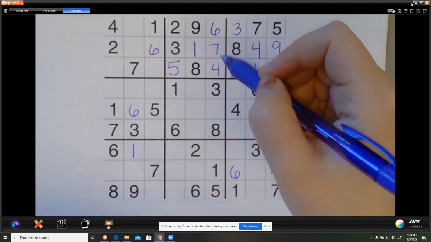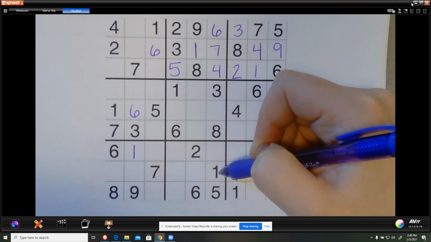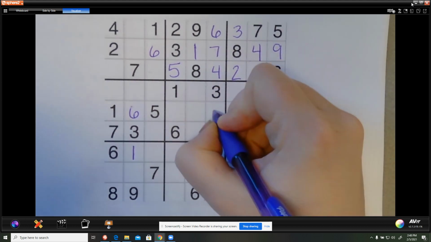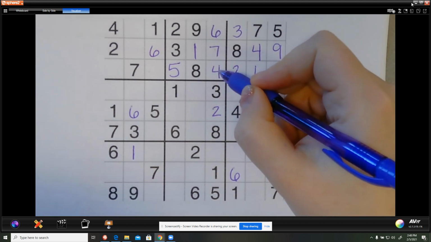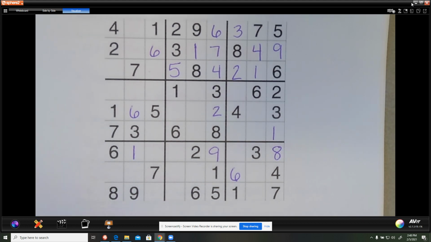All right. Then I've got, let's see, 1. I'm going down this row. I've got a 1. I don't have a 2 yet, but it cannot be a 2 in this box. So that's got to be a 2. 3, 4, 5, 6, 7, 8. So it's got to be a 9. Then let's see. 1. I like this one. Let's get in here. 1. I need a 2. Can't be a 2 there. So either here or here. 3, 4. Not be a 5 here. But it could be either of those. Okay. 6, 7, 8, and then 9. Can't be a 9 there, so this has to be a 9.